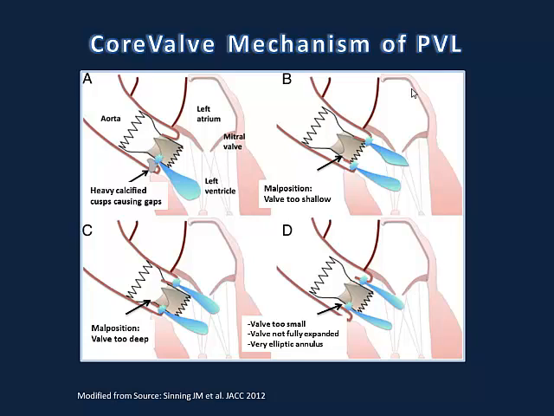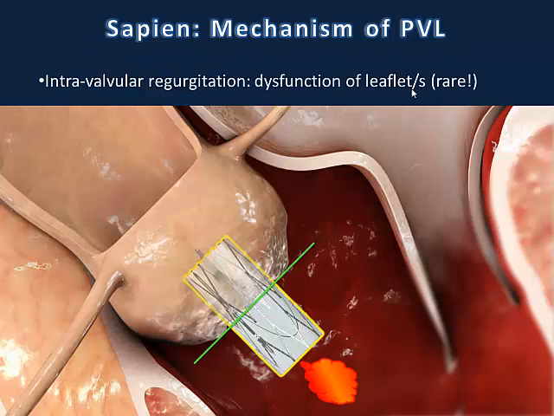Now, in terms of the CoreValve, what are the mechanisms of paravalvular leaks? There are four main mechanisms. One is heavily calcified cusps that cause gaps with the calcified nodules. The problem of malapposition, whether the valve is too high or too low. Too high is too shallow towards the aorta, too low is towards the LVOT, with gaps created above the skirt. And also undersizing, when the valve is too small, not fully expanded, or there is a very elliptical annulus. The same problem could occur with the Sapien.